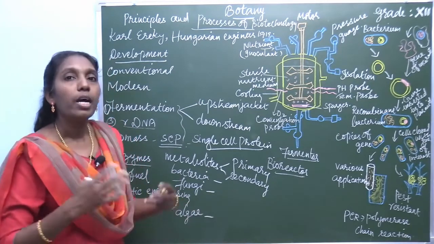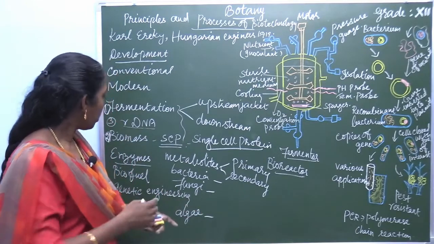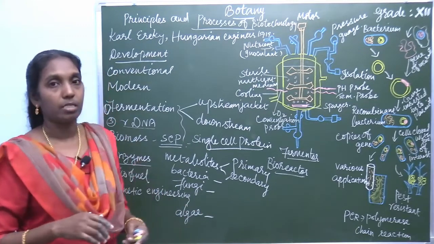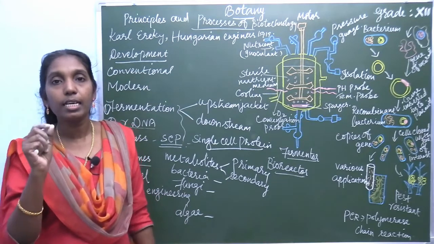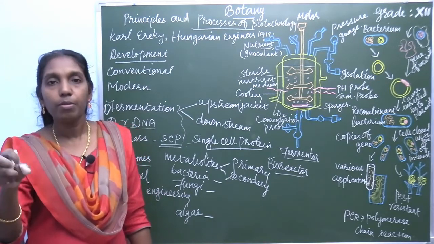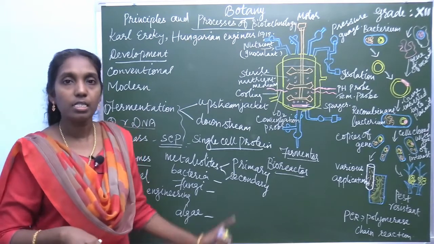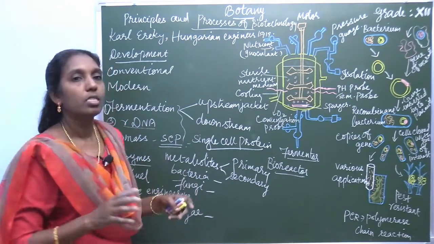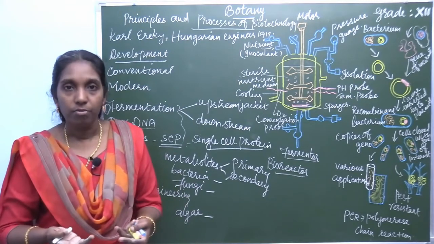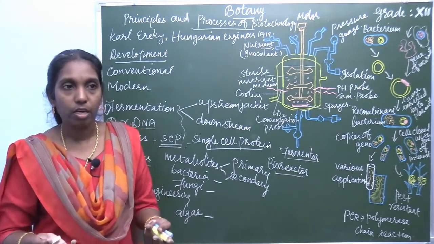Then bioconversion. Before that, enzymes. Enzymes are biosensors used to detect chemical compounds from the processing industries. They are using these enzymes. And what is meant by bioconversion?